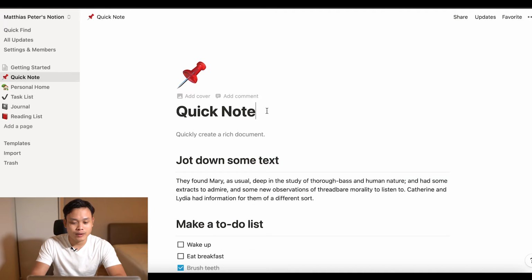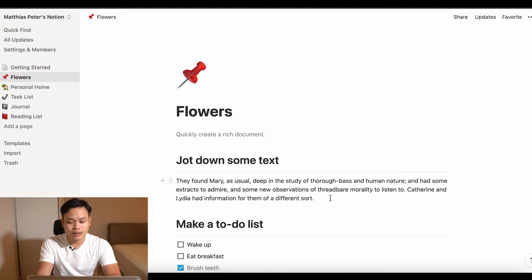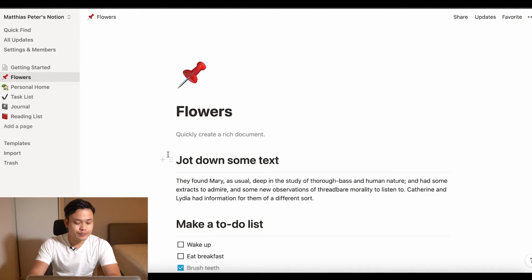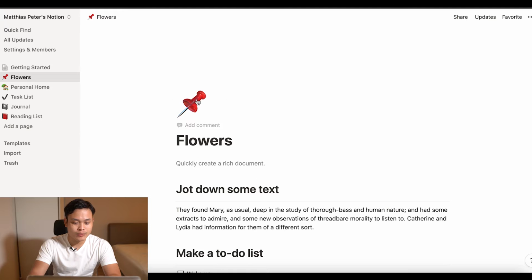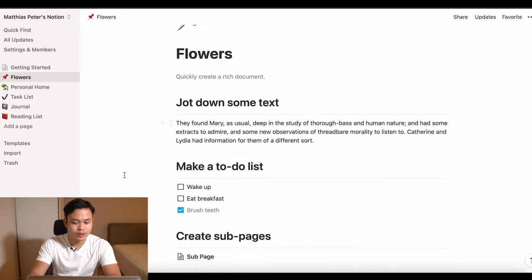Here I saw that other YouTubers also have some tutorials on this. From here we can key in our notes, anything that is on your mind. Key in your text, what you think about it, and you can also make a to-do list inside here as well. Now you can add your notes, anything that you have, and you can add a cover here and change the design and all the things that you want.